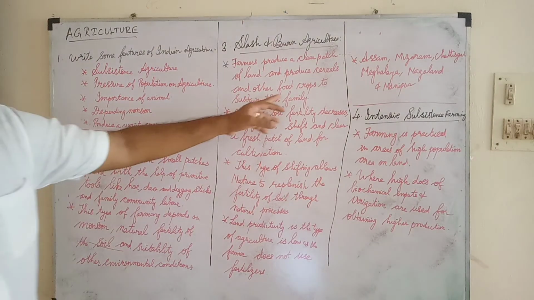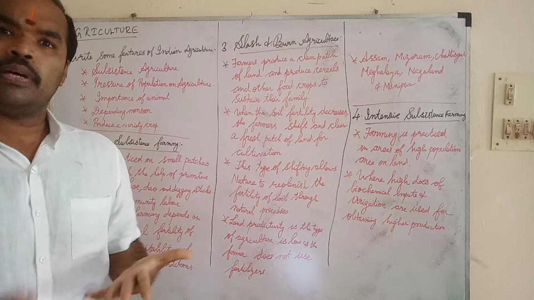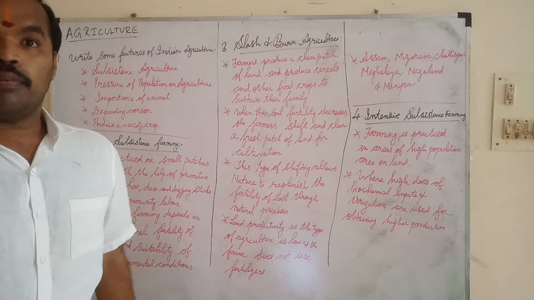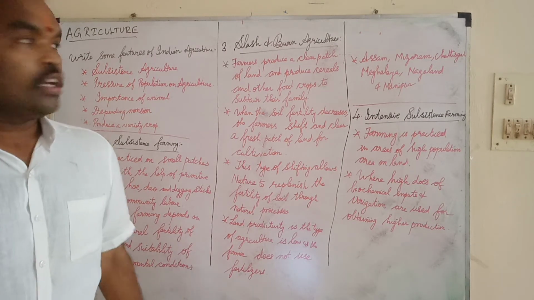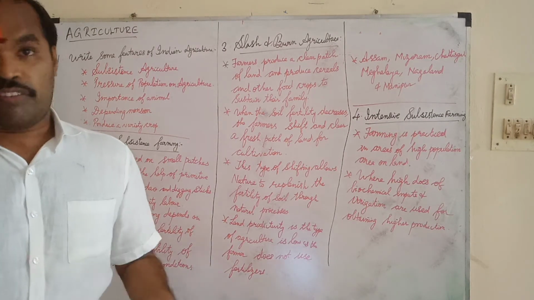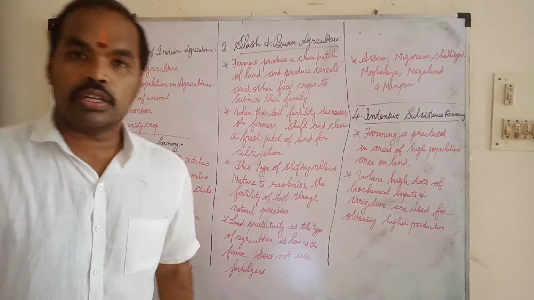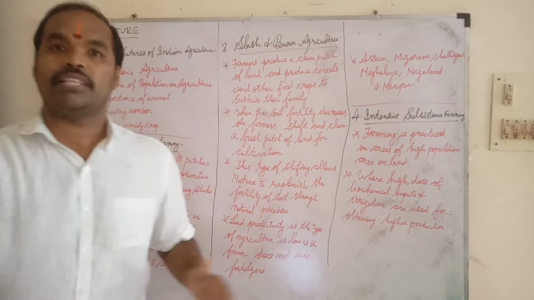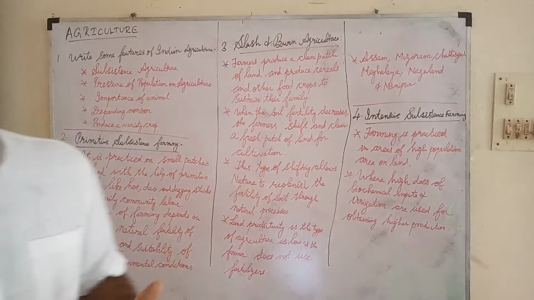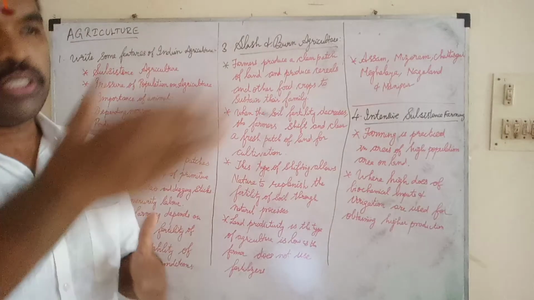For what purpose are cereal crops and food crops necessary? Mainly to sustain their family. For sustaining their family, farmers will produce a clear patch of land, and slash and burn agriculture means burning.